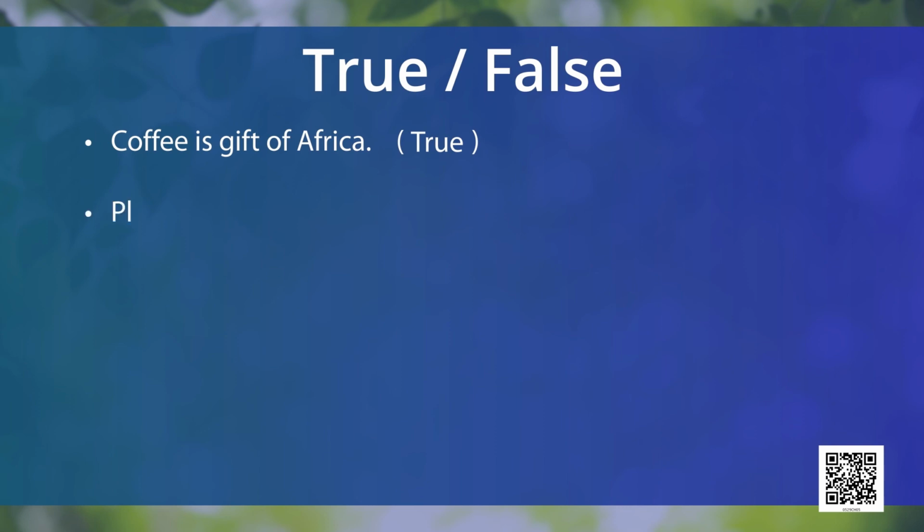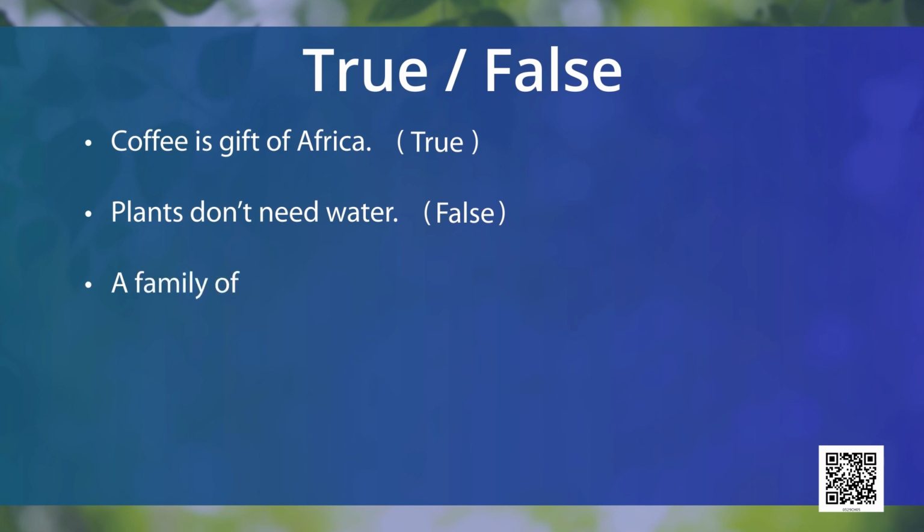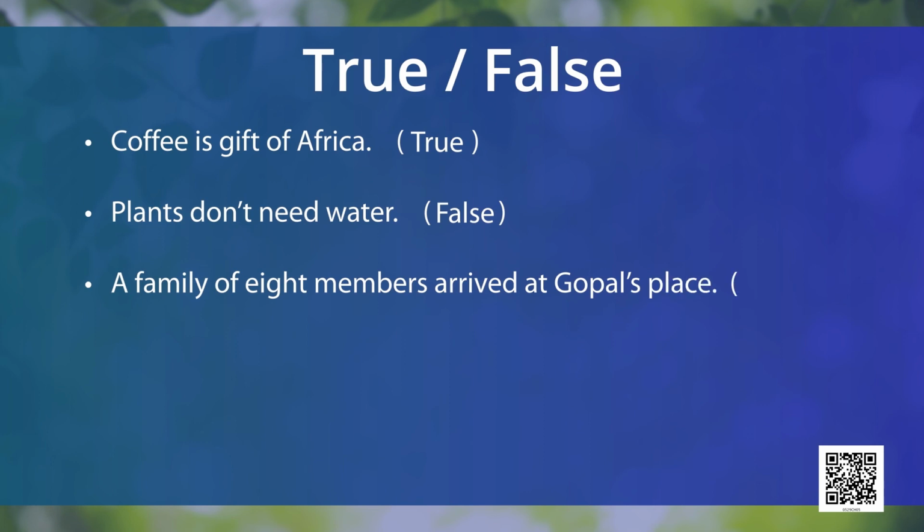Next, plants don't need water. Is it true or false? Tell me. It's a false statement. Next, a family of 8 members arrived at Gopal's place. True or false? It is a true statement.